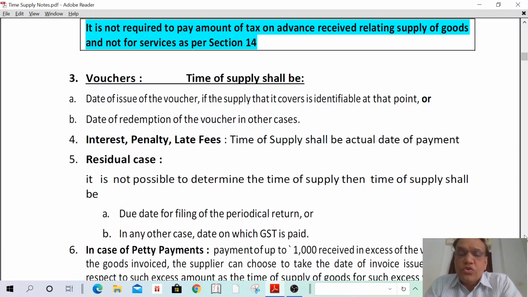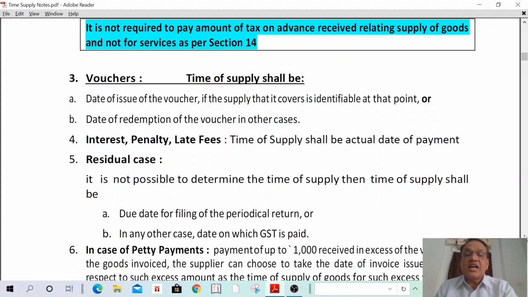I am giving you one more example. I go to a gold shop and purchase a 50,000 voucher, and I give the voucher to my friend for his marriage. In such a case, what is he purchasing? He is purchasing only gold. That means the product is identifiable. If the product is identifiable, the time of supply of voucher shall be the time of issue of voucher. What is the product? The product is gold. So in such a case, the time of supply shall be the date of issue of voucher.